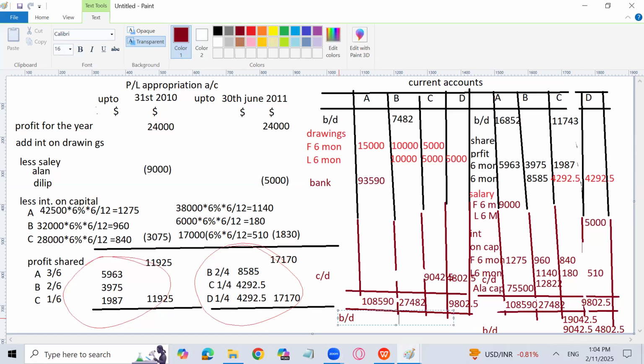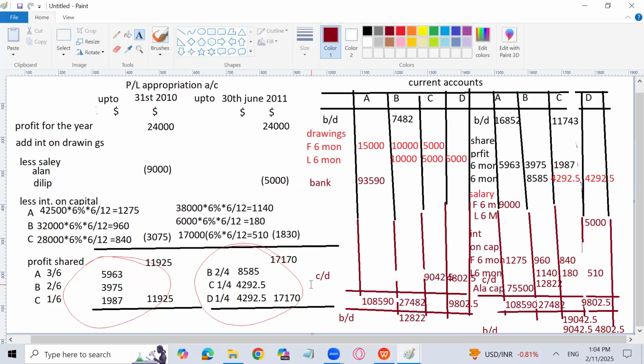So we have a loss in the Brain account because we have to take that amount from Brain, and we have to pay Clive and Dilip 9042.5 and 4802.5. This is how we have prepared the current account and profit and loss appropriation account.